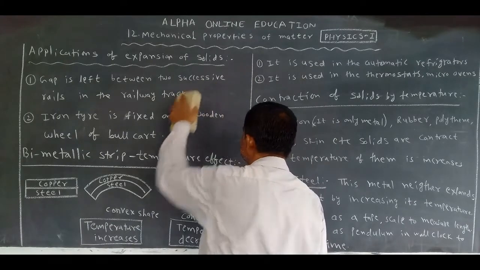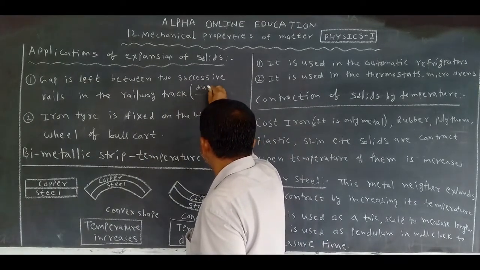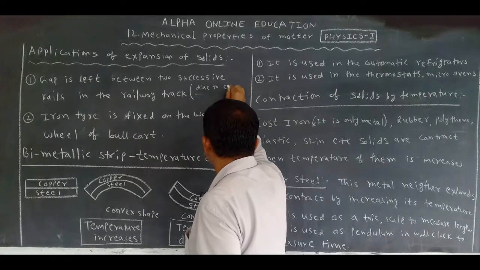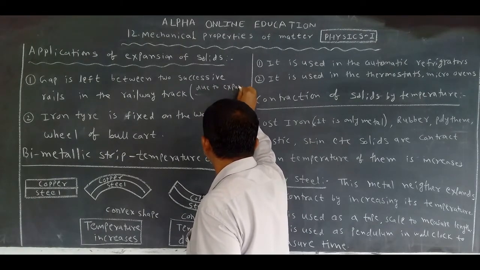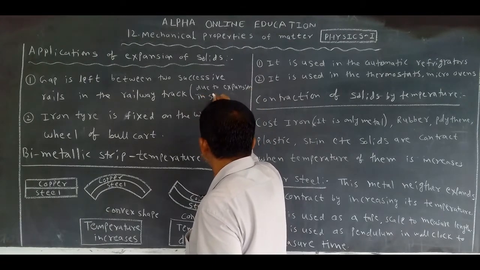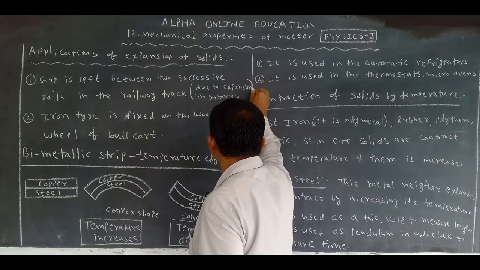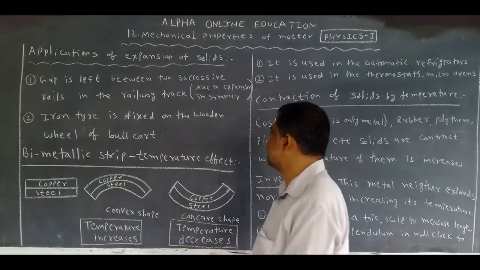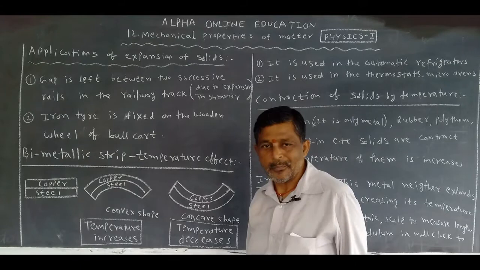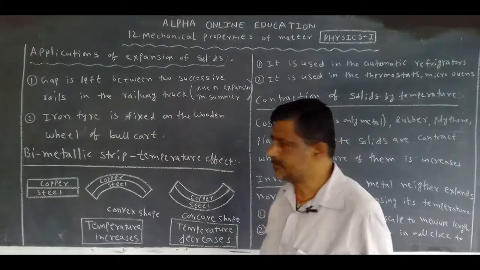Here you write: due to expansion in summer. Okay? Due to expansion in summer. This is the first one, and important for 2 marks.